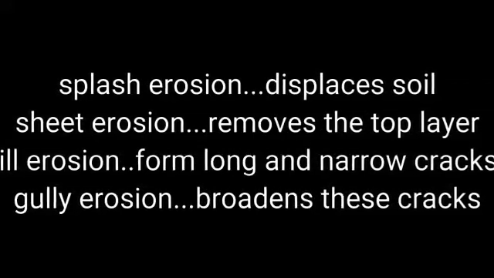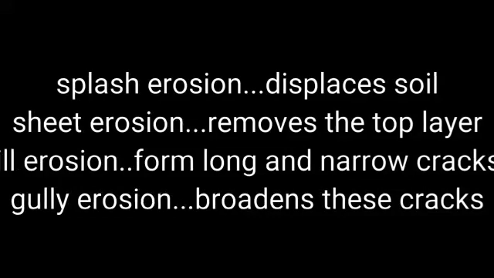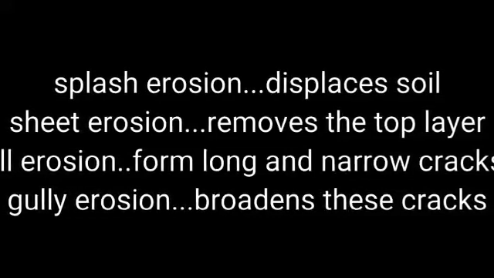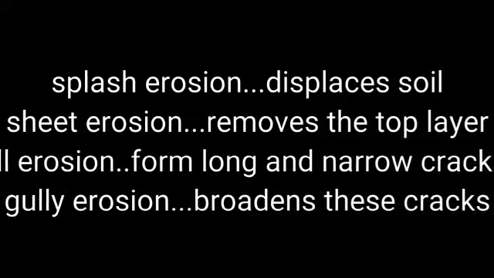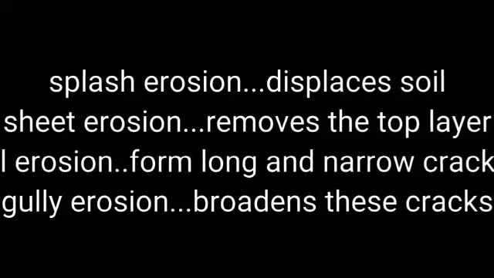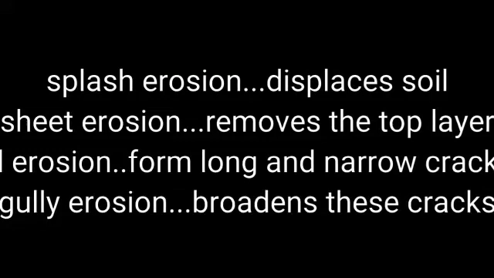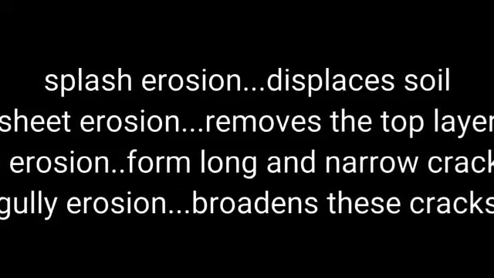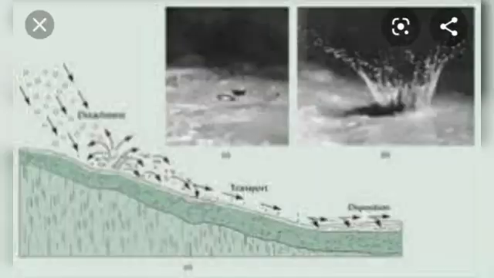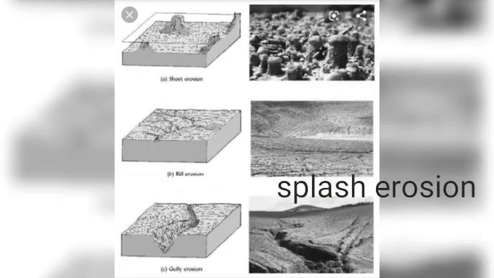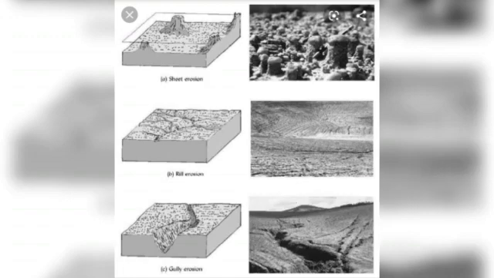Now rill erosion is where the water comes at a very fast speed. It is the downsloping water. So what would it do? It would cut across the sides of the river. Then cracks would start to appear on the ground and slowly these cracks would widen up. When the cracks are still long and still narrow, then they are known as rill erosion. When the same cracks widen up, then it is known as gully erosion.